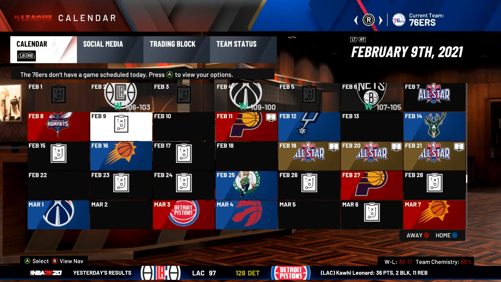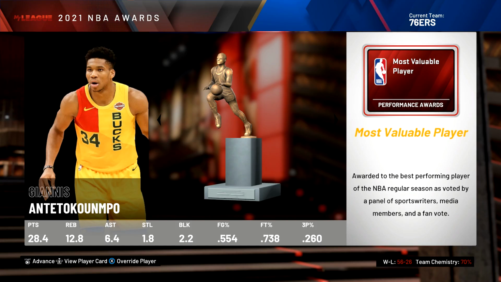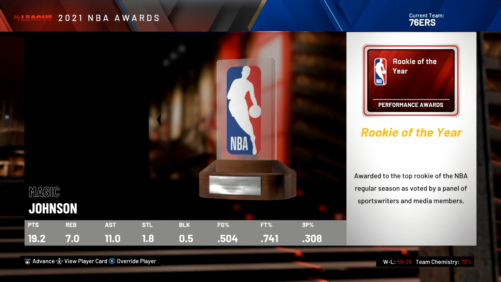and see if any of the rookies end up making playoffs. We are now at the season awards. Giannis ends up getting MVP, so getting back-to-back. Actually, this is a season after. I'm not sure if he won last season. I believe he did. So he might have just won 3 in a row.